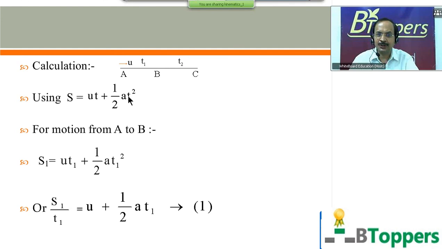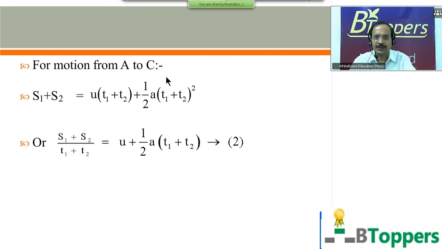Next, I use the same equation s equal to ut plus half at square for motion from A to C. For motion from A to B, distance is s1. From B to C, it covers distance s2. So total displacement from A to C is s1 plus s2, and time of motion is t1 plus t2. If you want to copy the calculation, you have to take a pause and copy it. So s equal to s1 plus s2 and t equal to t1 plus t2.